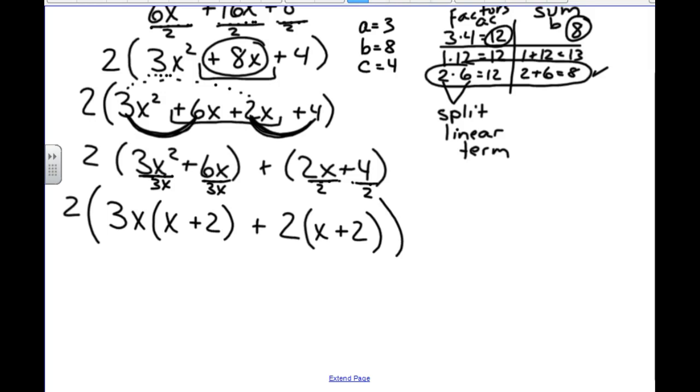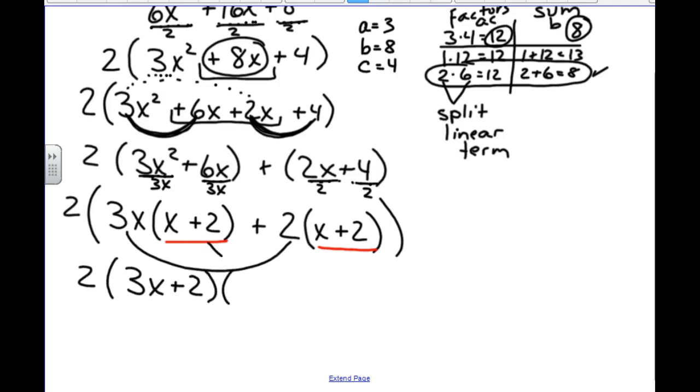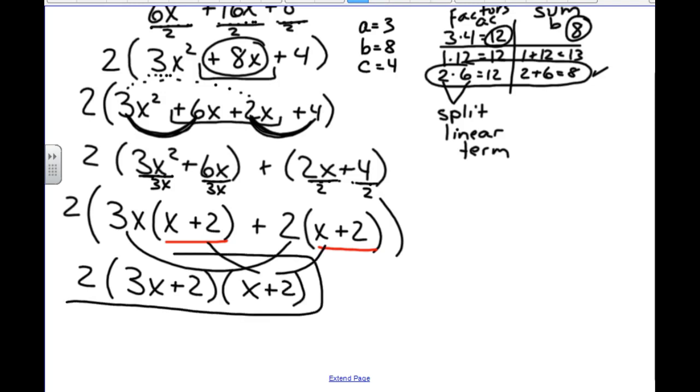You are right if these two binomials match. If those two binomials match, then you can go to the final step. And the final step is to group the 3x and the 2 together and bring the x plus 2 together. And this is your final answer.